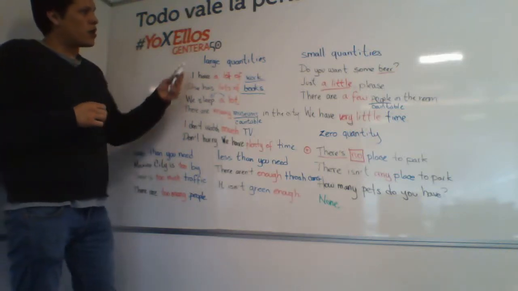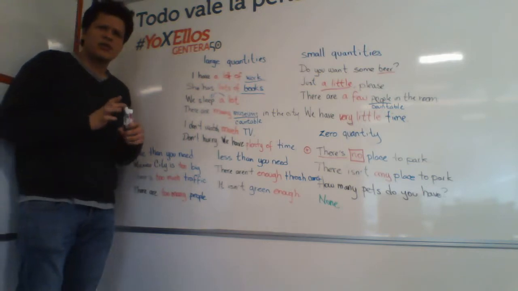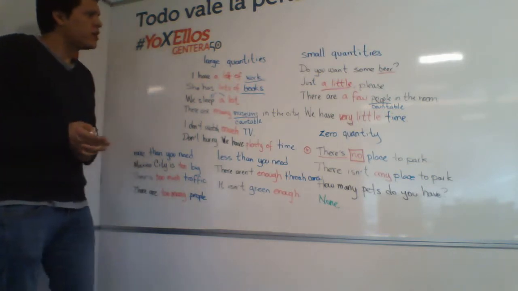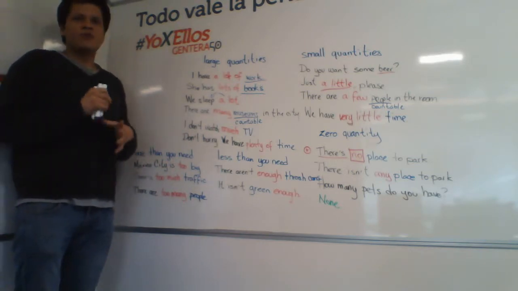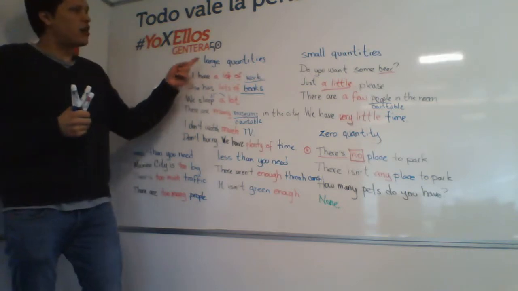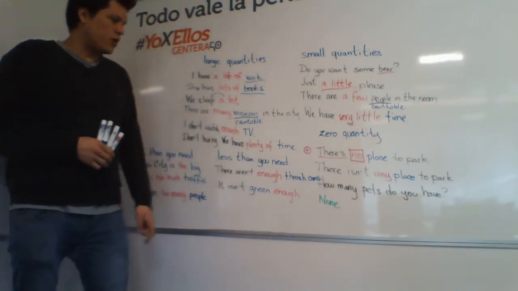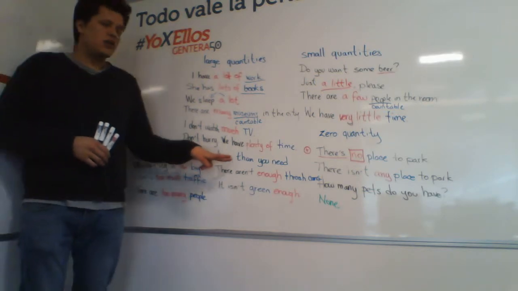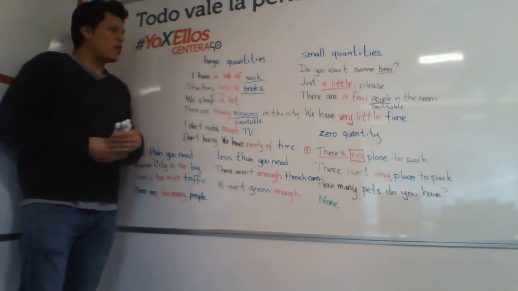The use of quantifiers. Quantifiers is a very important topic because there are sometimes quite a lot of confusions there. So we're going to start today. I have divided the topic into 5 broad categories. The first one is large quantities, second one small quantities, zero quantity, more than you need, and less than you need. So we're going to start with the large quantities.